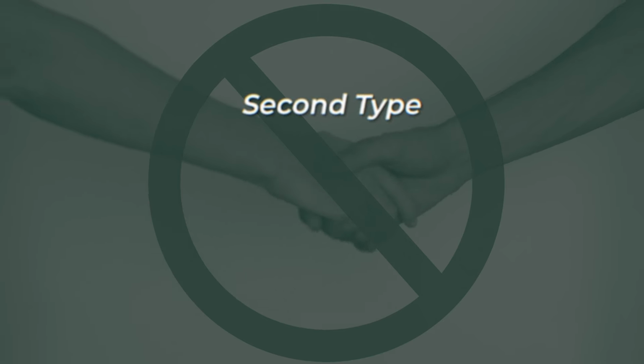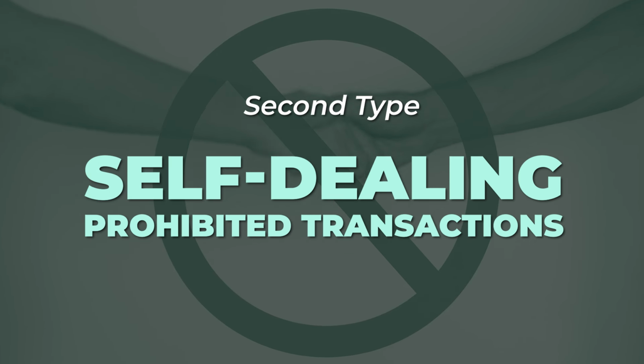All right, now let's talk about the second type of prohibited transaction. This is called a self-dealing prohibited transaction. Now, a self-dealing prohibited transaction occurs